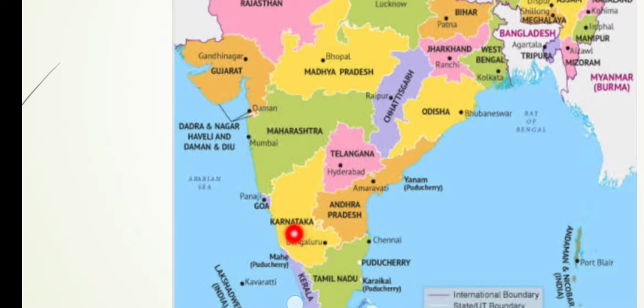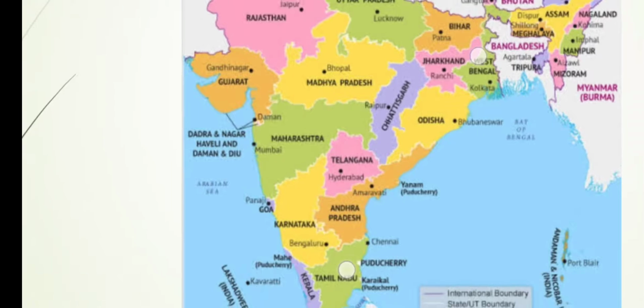You have heard Karnataka, Bengaluru, Andhra Pradesh. Andhra Pradesh previously was one state, but after that it has been divided into two parts. One is called Telangana and another is Andhra Pradesh. Hyderabad is the capital of Telangana, as well as at present it is also the capital of Andhra Pradesh. But in future, Amravati will be the proposed capital of Andhra Pradesh. At present, whatever official work Andhra Pradesh is doing, they are doing from Hyderabad. But after a few years Amravati will be the future capital of Andhra Pradesh. So it is one interesting fact.